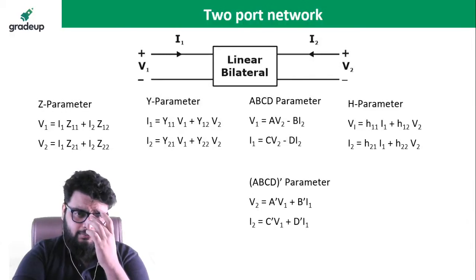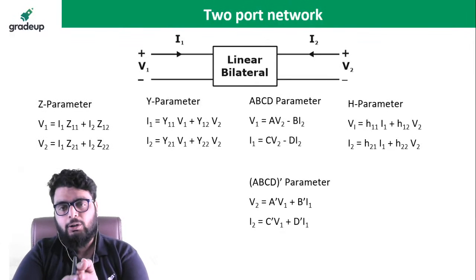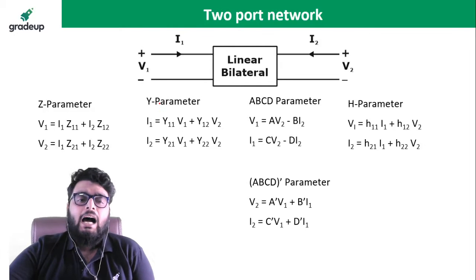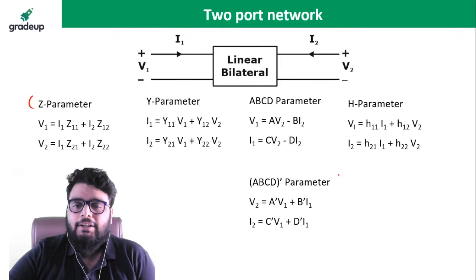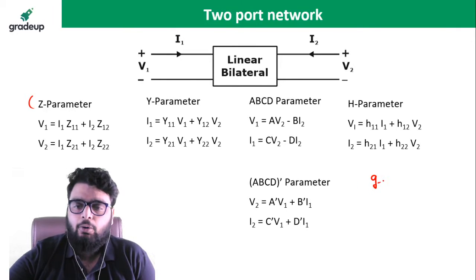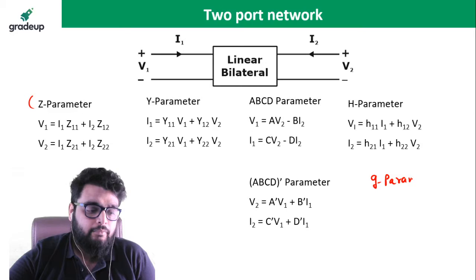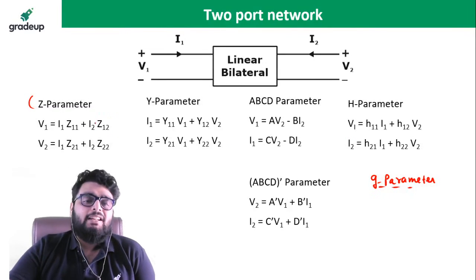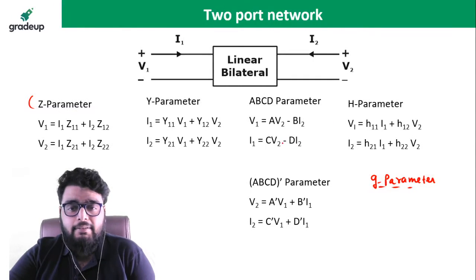So first of all, the basic things you know, I will not waste your time on those basic things. What are the basic things? A two-port network has 6 parameters. I have shown the 5 parameters here. There is one more parameter, the G parameter. So a two-port network has 6 parameters: Z, Y, ABCD, H, G and ABCD dash.